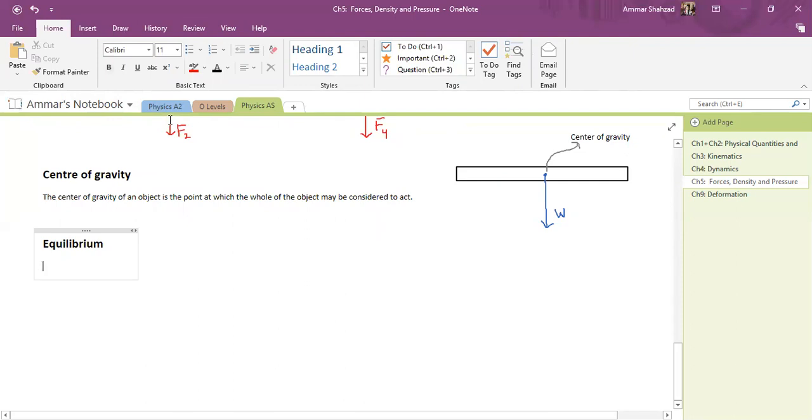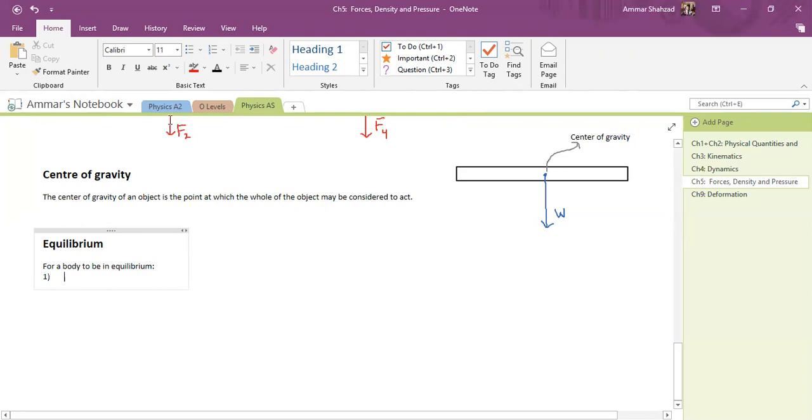Simply, you can say when an object is in equilibrium, it will not accelerate and it will not spin if it is not already spinning. So it will not do any linear acceleration and it will not show any rotational acceleration. So there will be no turning effect and no net force. For a body to be in equilibrium, there are two conditions.